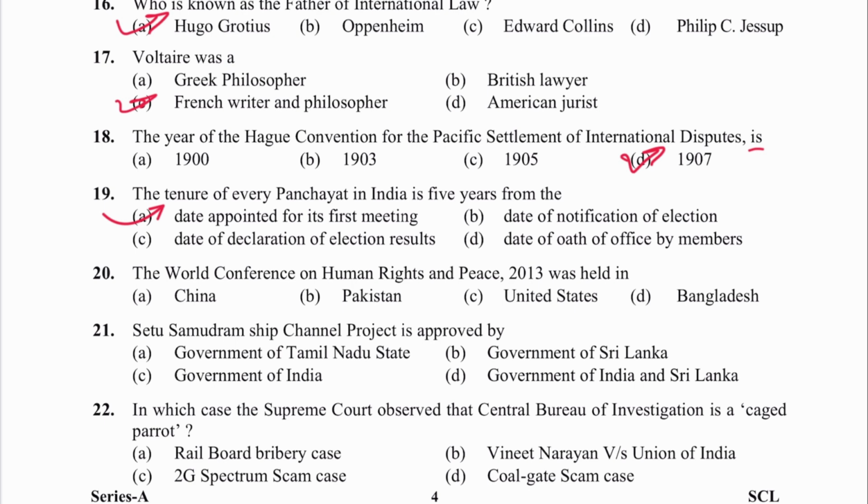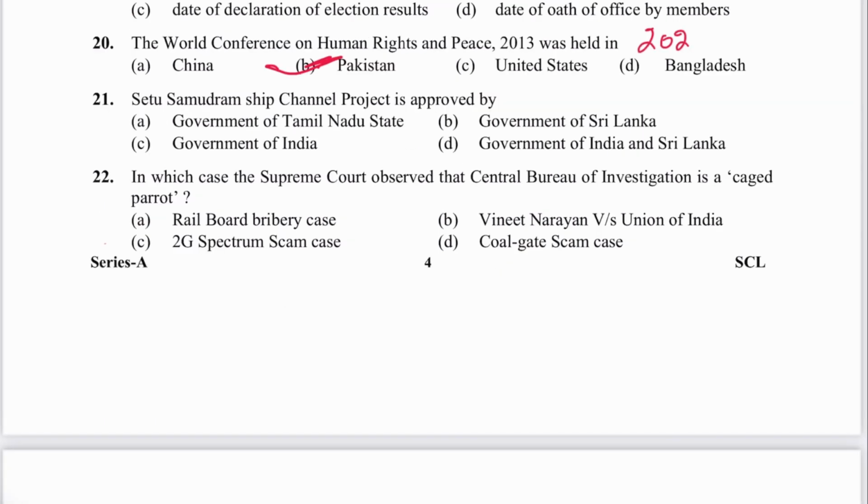Next is 20. The World Conference on Human Rights Peace 2013 was held in Pakistan. At that time it was held in Pakistan. देखिए 2022 की रिसेंटली हुई थी लंदन यूके, इन कैम्ब्रिज इफ वांट टू बी स्पेसिफिक, और 2023 की होनी है न्यू दिल्ली इंडिया में.